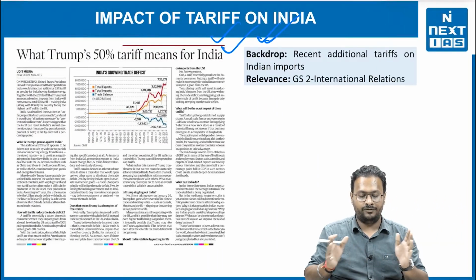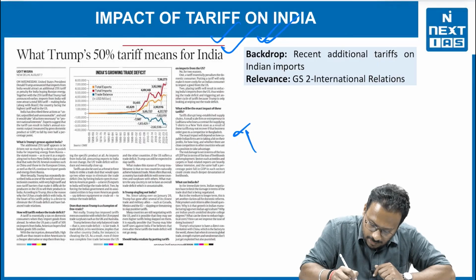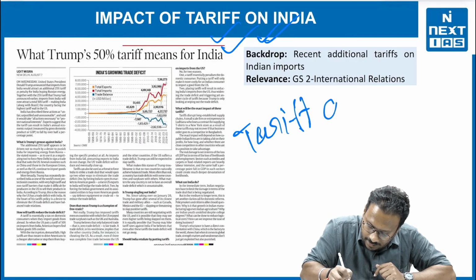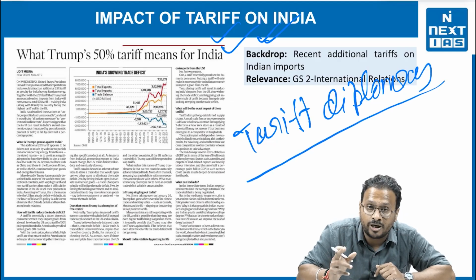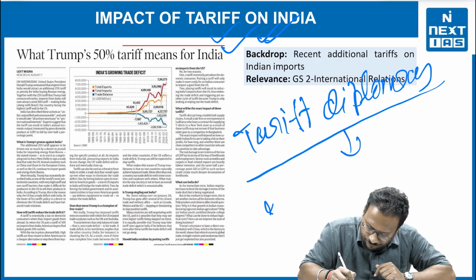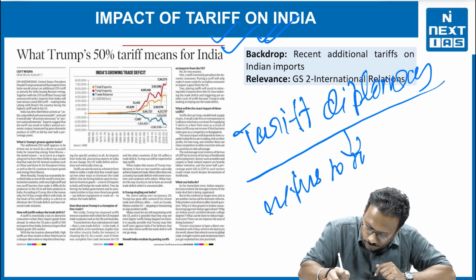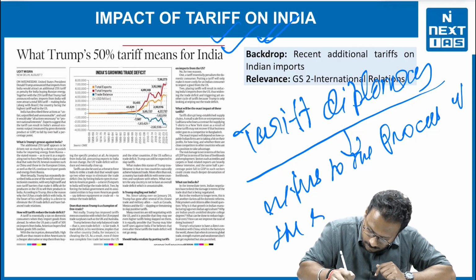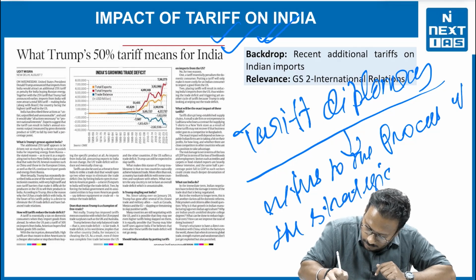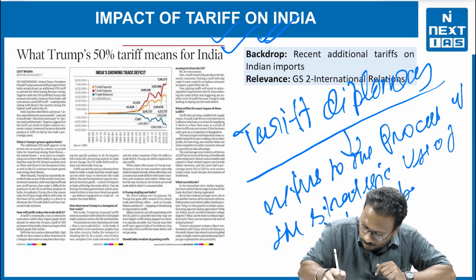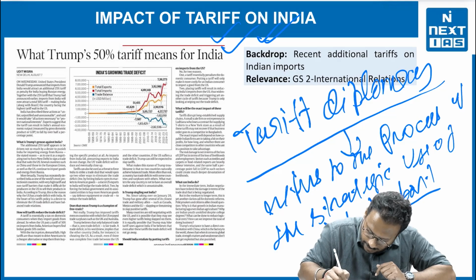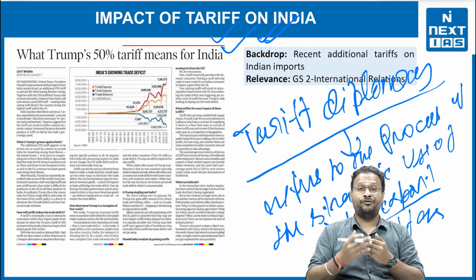But before we actually start, we need to understand whether we can say that nowadays this is tariff diplomacy. What is tariff diplomacy? It refers to the strategic use of import or export tariffs as an instrument of foreign policy.